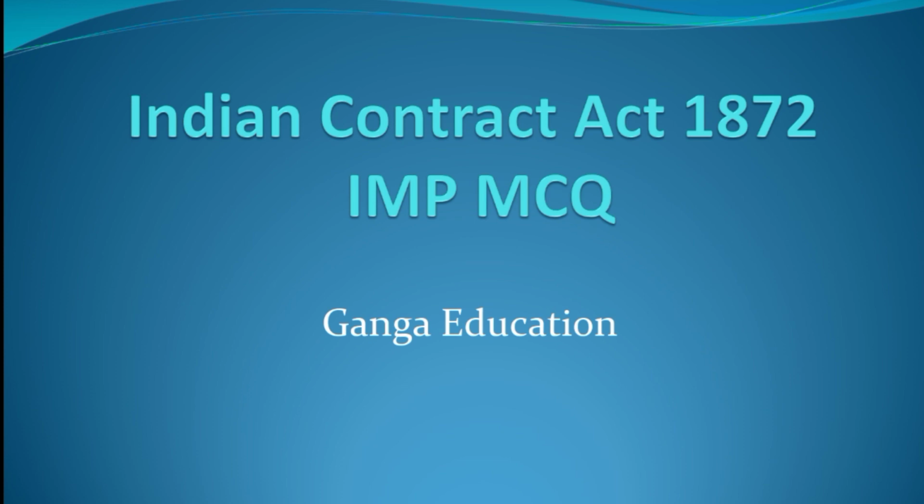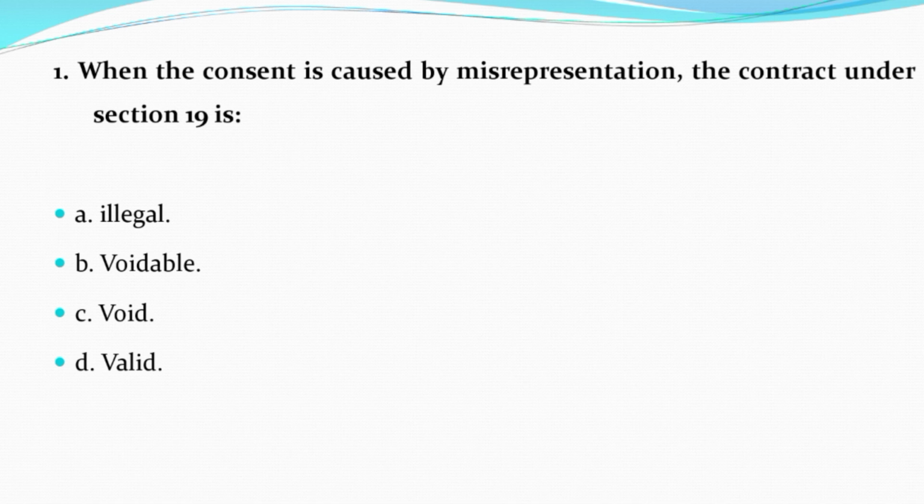So let's get started. Question number 1. When consent is caused by misrepresentation, the contract under section 19 is option A illegal, option B voidable, option C void, option D valid. And the correct answer is option B voidable.